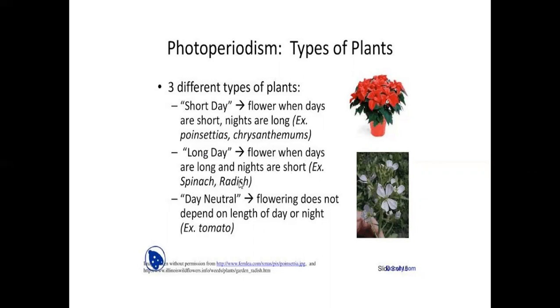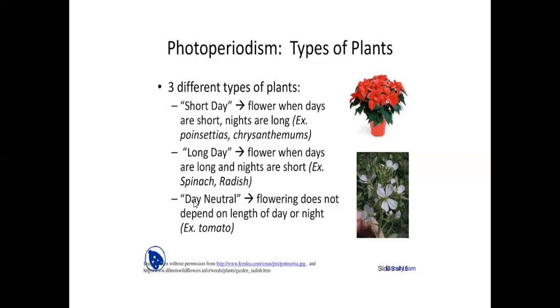These plants utilize a long length of light, daylight, and a short length of night for the development of flowers. These are called long day photoperiodism plants.